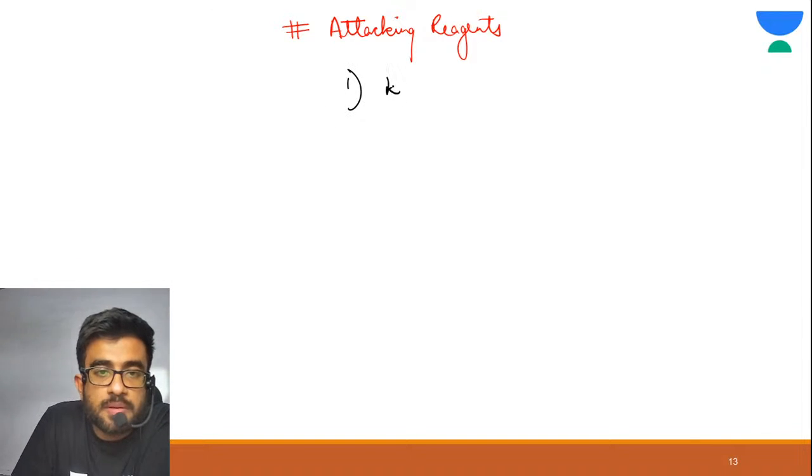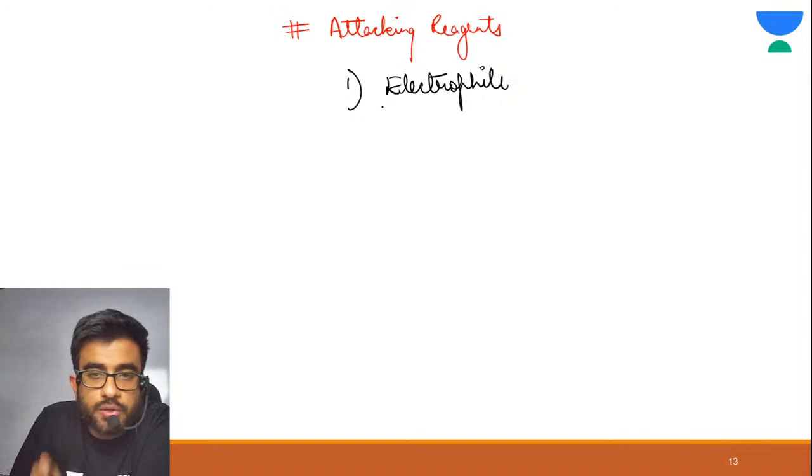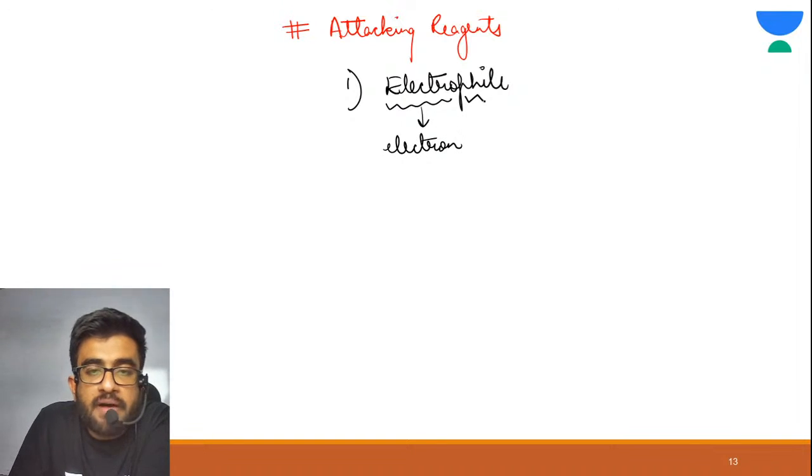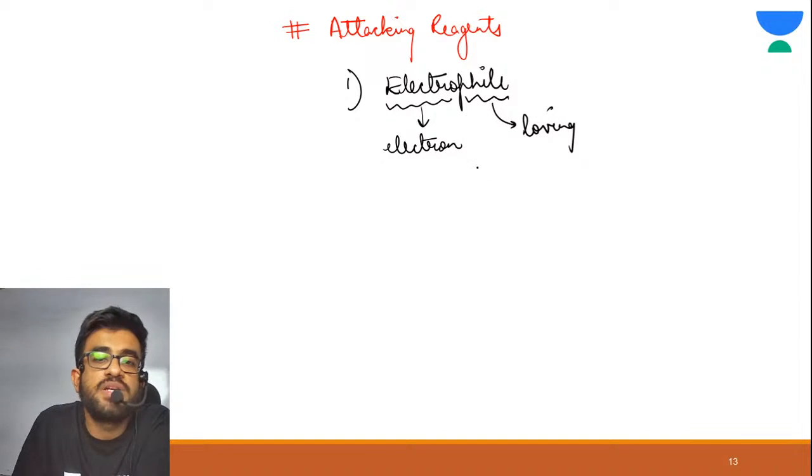One is electrophile. Let's break this word. Electro means, as we all know, electron. Phile means loving. So these species are electron loving.